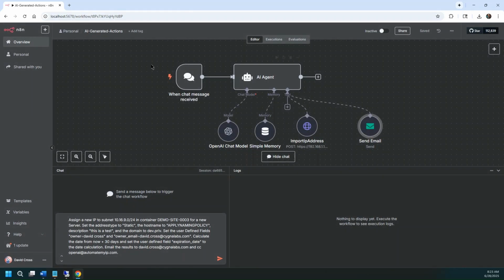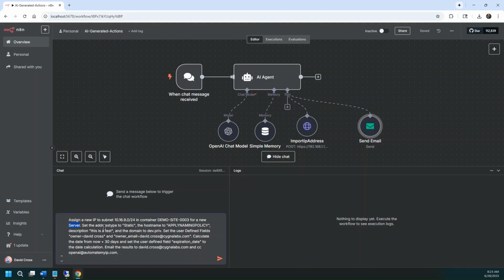Okay. So this is just a simple flow. Now it's really simple in terms of adding it and modifying it and stuff. I mean, that was pretty basic. The AI agent took about the most time. But now here is the prompt itself. So it doesn't matter what any of this is here. What we're looking at is we know this is an IP and eventually it will be. So I'll say new IP, but here is where we're capturing subnet. So that's one of the tokens. The container is also one of the tokens it pulls out. And server is a device type token.